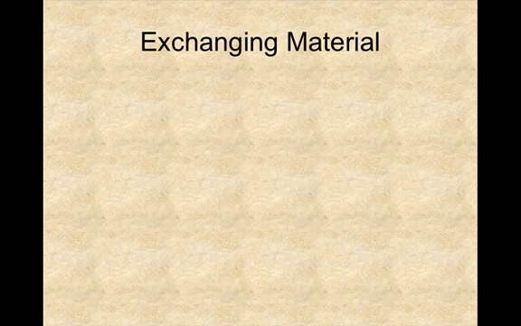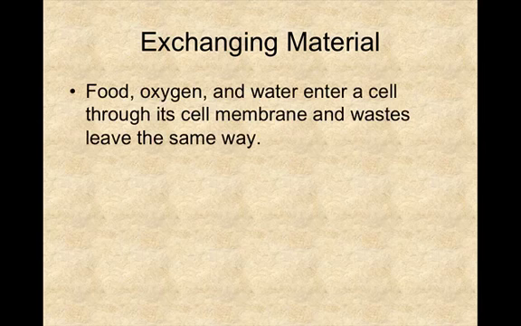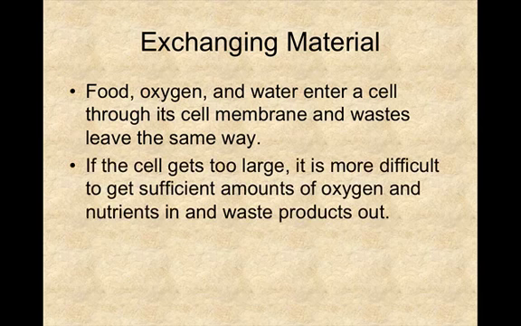The second reason was having trouble moving things across the cell membrane. Food, oxygen, and water enter a cell through its cell membrane, and wastes leave the same way. So we learned about diffusion, osmosis, and active transport as ways of getting things across the cell and out of the cell. If the cell gets too large, it's more difficult to get sufficient amounts of oxygen and nutrients in and waste products out. So then, once again, the cell cannot function properly. So what the cell has to do is divide.